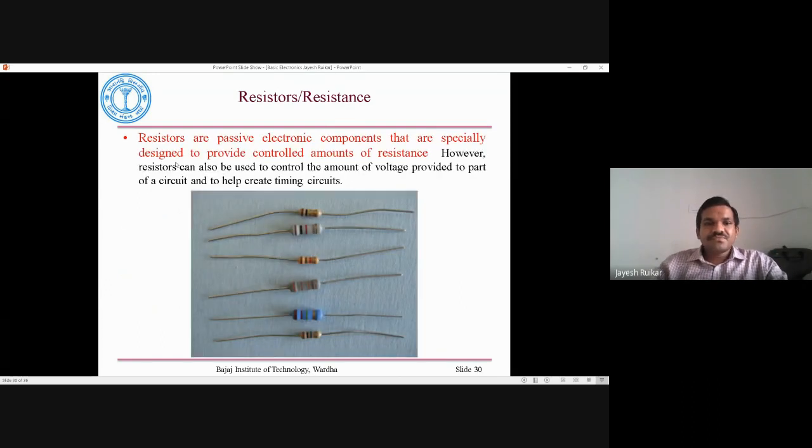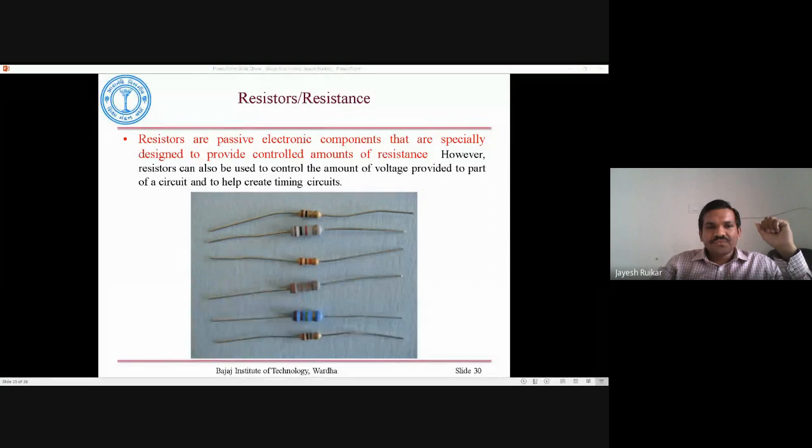Now in this figure you can see images of resistors. These are the different types of resistors. Resistors are passive electronic components that are specifically designed to provide a controlled amount of resistance.